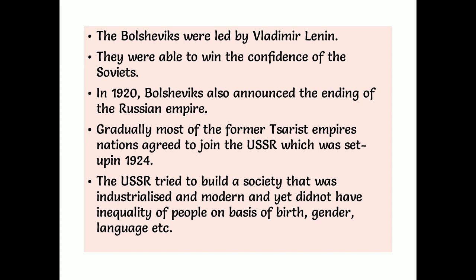So after the Bolshevik party was formed, Lenin became the leader of the Bolsheviks. And when the elections were held, they won. They completely took away the provisional government and the Bolshevik government started. As soon as the Bolshevik government started, what did they do? They completely took away the Tsarist rule and united some countries under the USSR. And the USSR tried to build a society that was industrialized and modern and yet did not have inequality of people on the basis of birth, gender, language, etc.